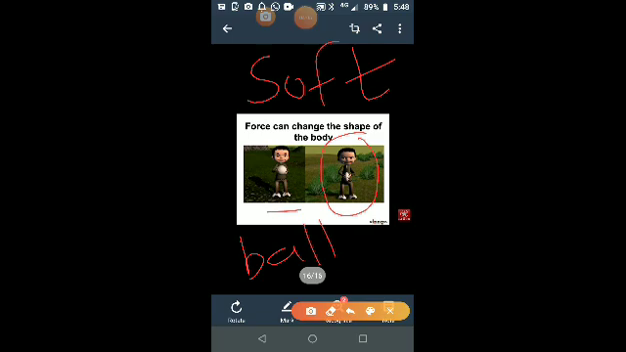See, in the first picture, this is the original shape of the ball, and in the second picture, you will observe that when this boy applies force on this soft ball, then what happens? The shape of the ball is changed. So students, force can change the shape of the body.